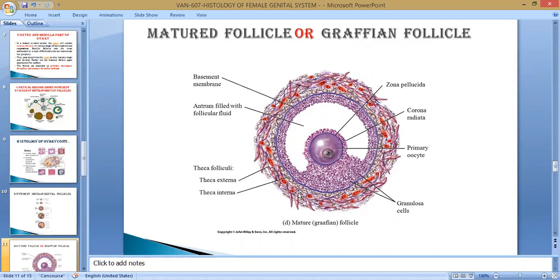So you must have knowledge of these structures. What is the outermost layer? What is the innermost layer? And inside the fallopian tube, what are the main structures present? Okay, Vijay?